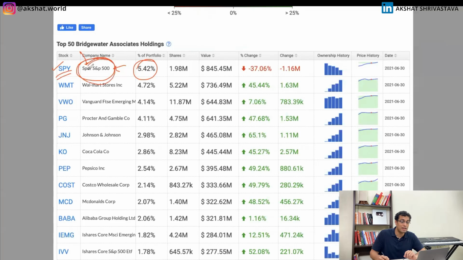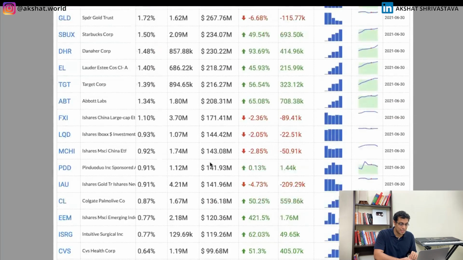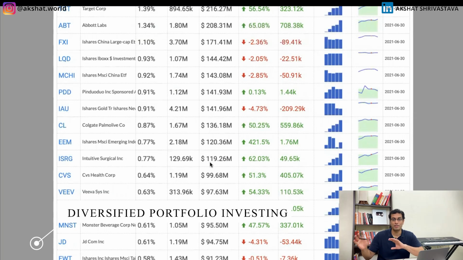You will see he has a 5.42% holding in the S&P 500, which is an index, a type of mutual fund, so to say. This is not a single stock. There also he has only 5.42% of his holding. If you look at individual stocks, Walmart is less than 5%, Procter & Gamble almost 4%, Johnson & Johnson 2.9%, Coca-Cola 2.86%. If you go down, you will see this person takes very small bets in multiple stocks. So this type of portfolio design is called the diversified portfolio style of investing.